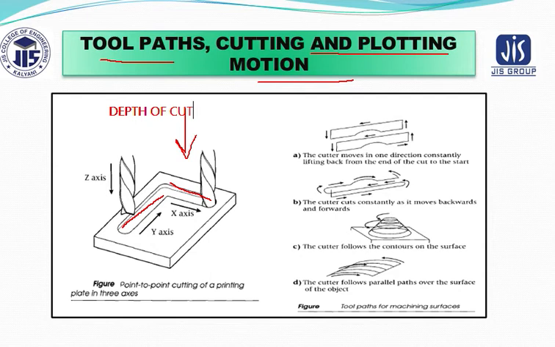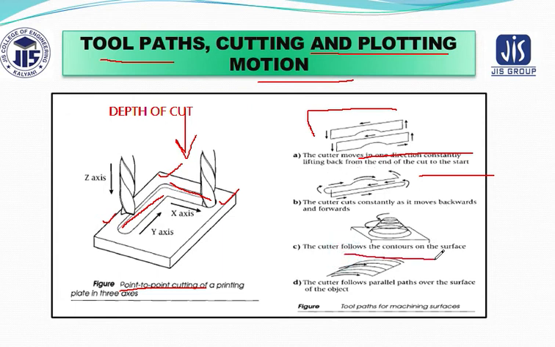And you can see basically this is point to point cutting. This is one point, this is another point, this is another point. So point to point motion it is going. Now if the cutter moves in one direction constantly, like this way, then the cutting starts. And the cutter can constantly move in the backward direction also. In this way, again this way it can be rotated.